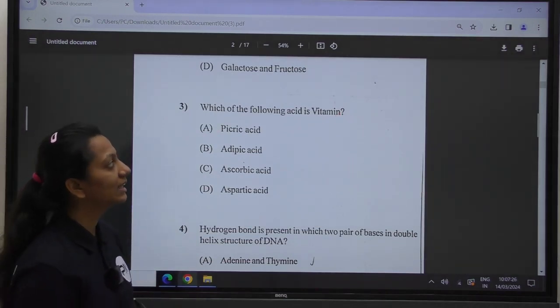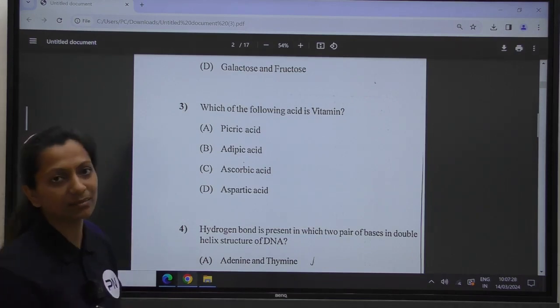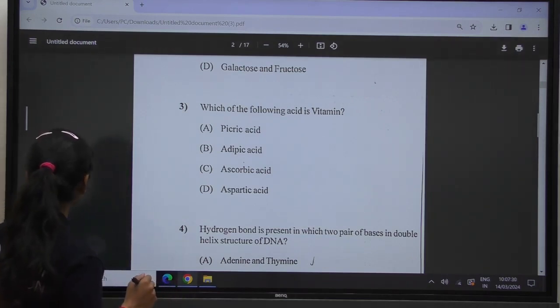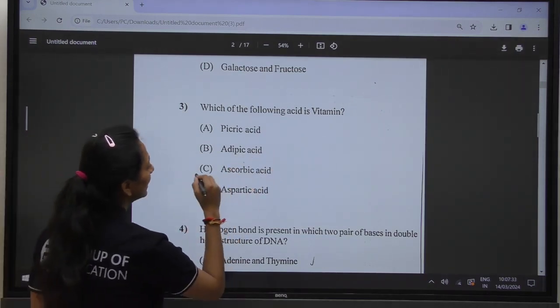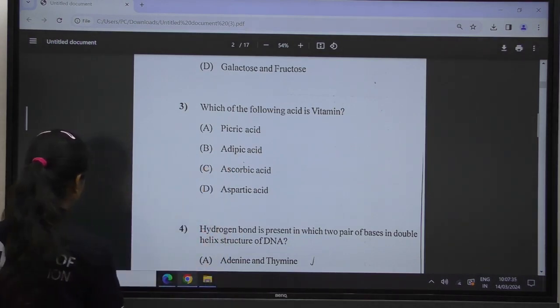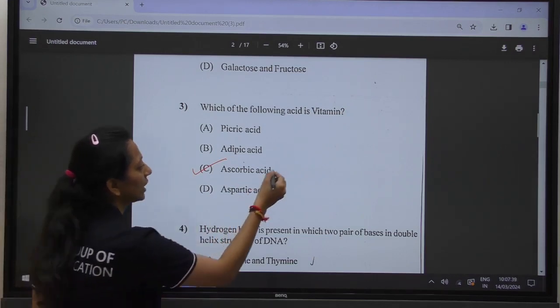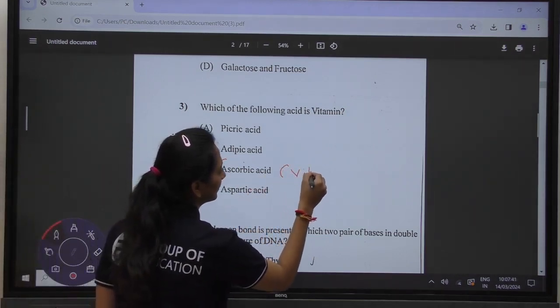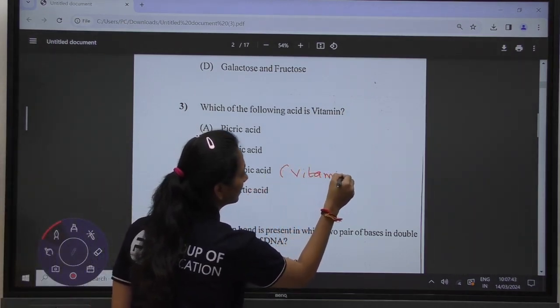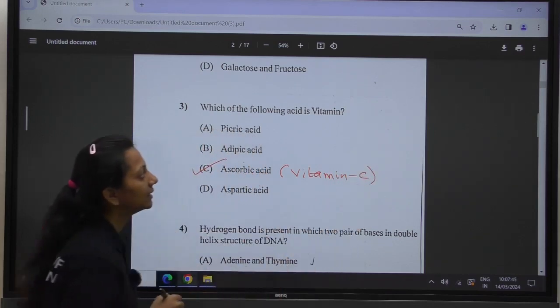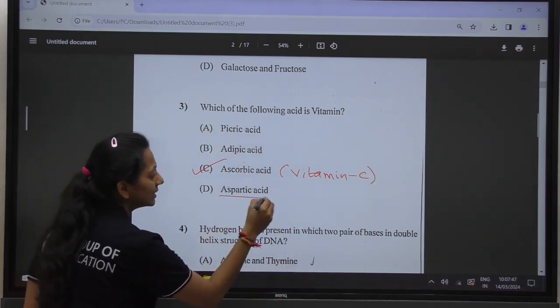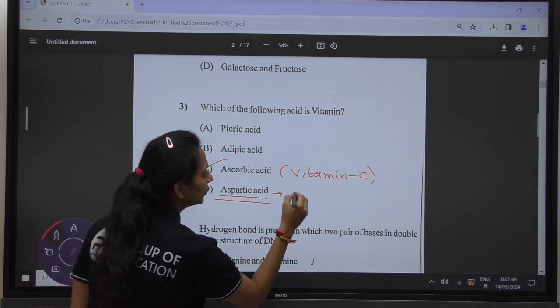Which of the following acids is a vitamin? Out of all of them, the correct answer is ascorbic acid. Ascorbic acid is the one which is present in vitamin C. And aspartic acid is an amino acid.